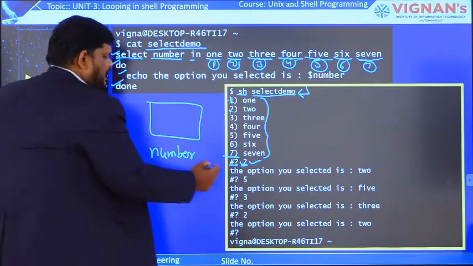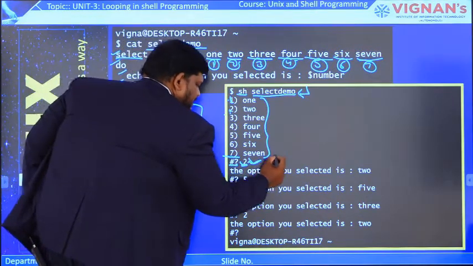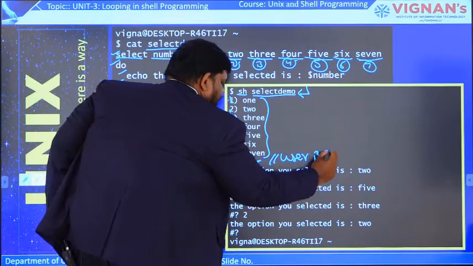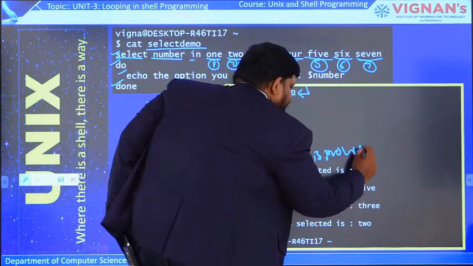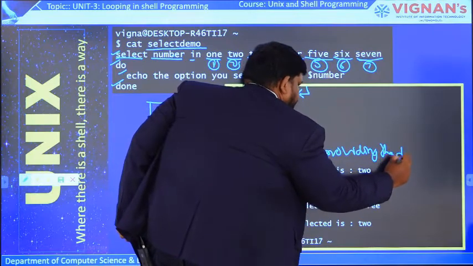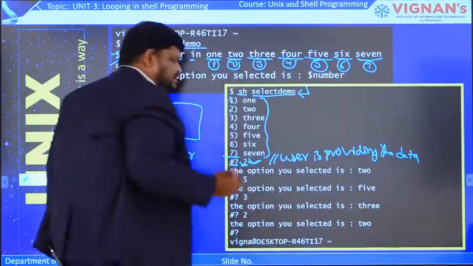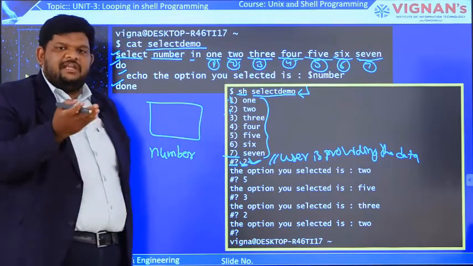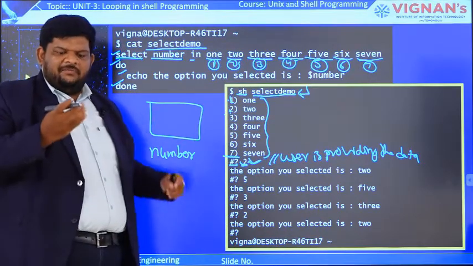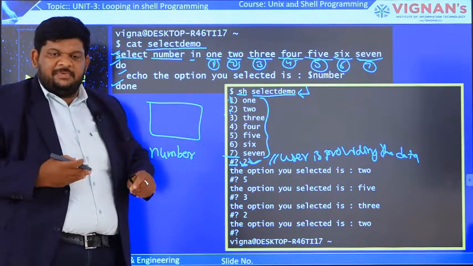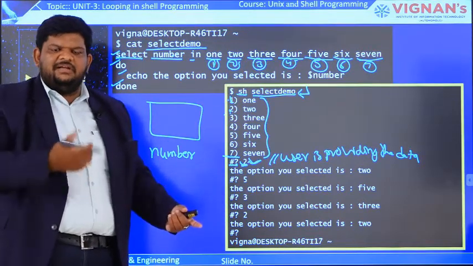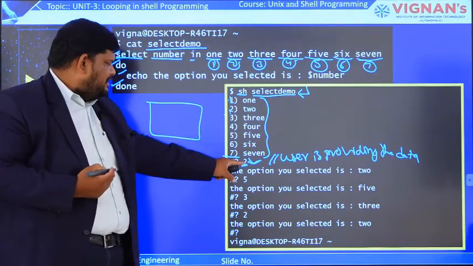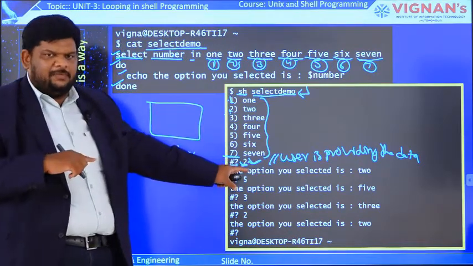What happens after giving this value 2? The user is providing the data, so we have given input now. Now execution will happen. That means the body of the select loop is executed now, because it works based on the user input. Previous loops depended on the evaluation of a test condition, but here, only after the user input is the body of the select loop executed.